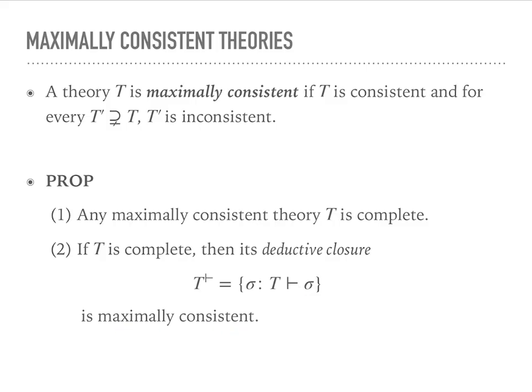Now you should definitely try to prove this yourself. There's essentially one fact you will need for this, and that's the following, namely that T proves the sentence sigma if and only if the set, if I add the negation of sigma to T, is inconsistent.